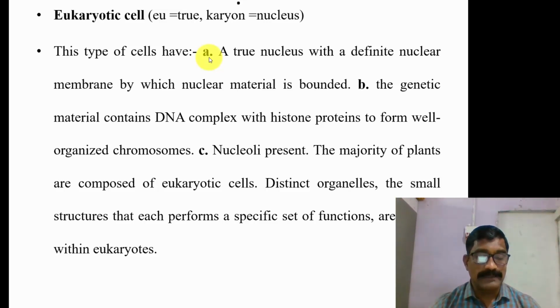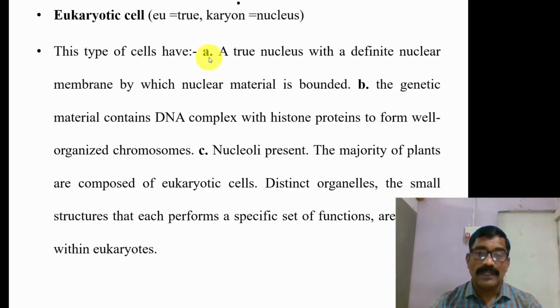the nucleus. As far as synthesis of RNA and proteins is concerned, in prokaryotic cells RNA and protein synthesis occur in the same place, whereas in eukaryotic cells, RNA synthesis occurs in the nucleus and protein synthesis outside the nucleus, that is, in the cytoplasm. So this is the difference between prokaryotic and eukaryotic cells. Then as far as chromosomes are concerned, prokaryotic cells show a single chromosome. In eukaryotic cells, chromosomes are multiple.